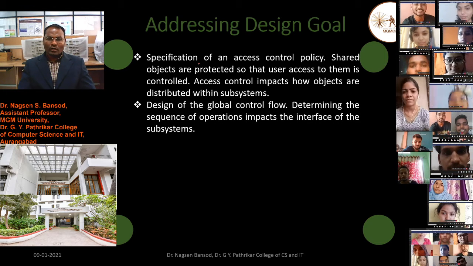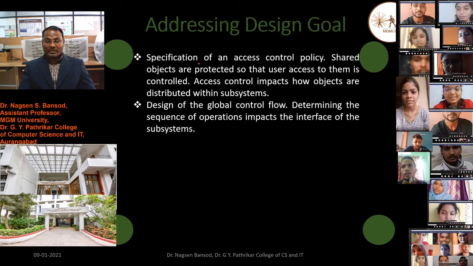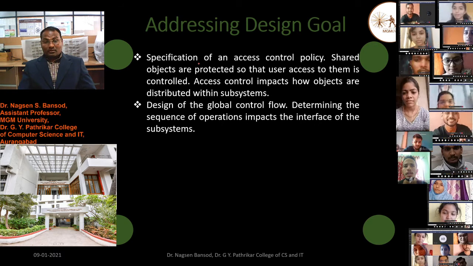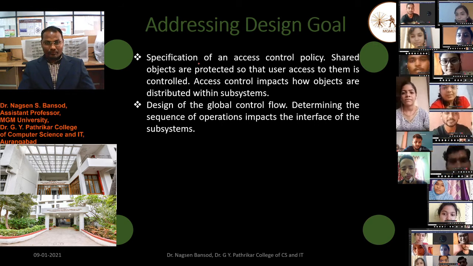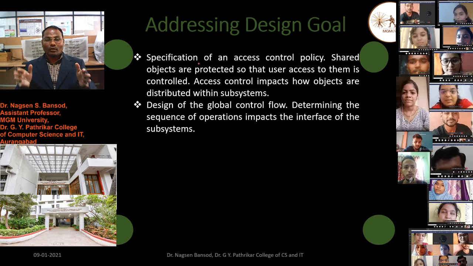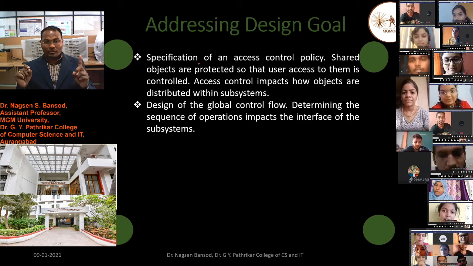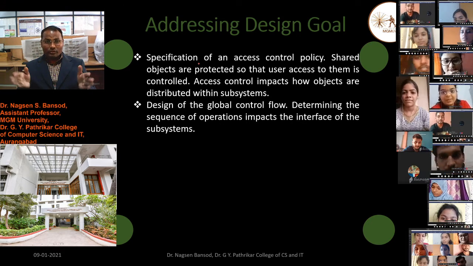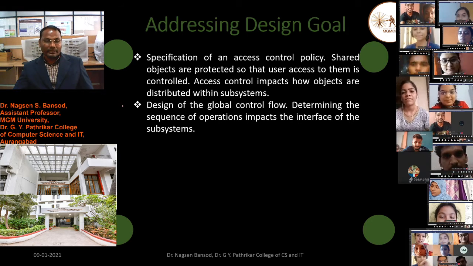Design of the global control flow determines the sequence of operations and impacts the interface of the subsystem. Now just take an example of 10 subsystems.